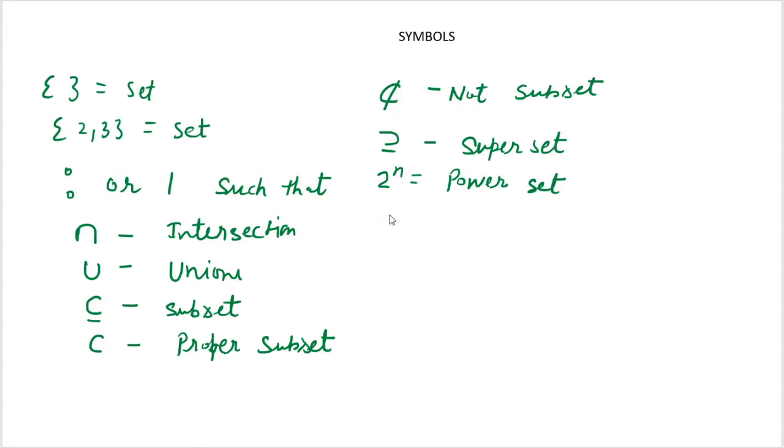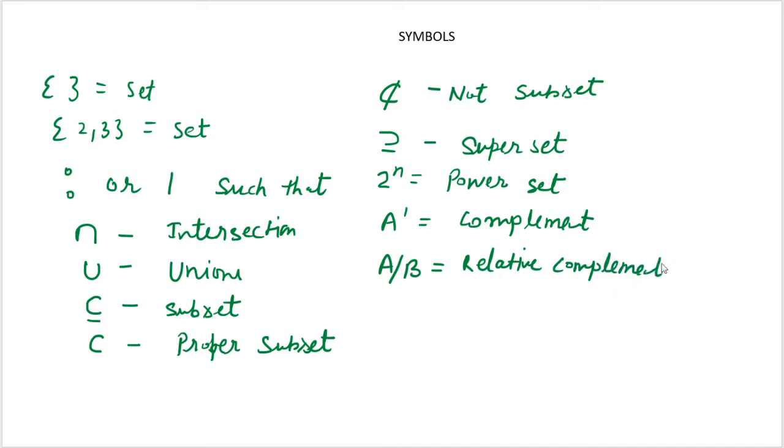If I write A dash, it means this is the complement. If I write A oblique B, it means it is the relative complement.